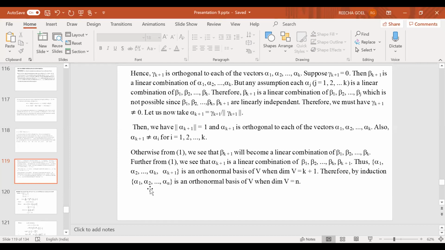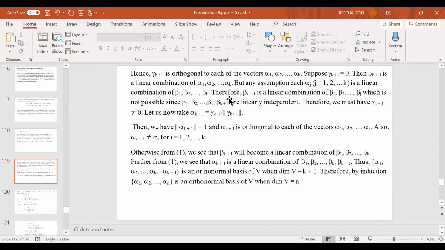So alpha 1, alpha 2, alpha n is an orthonormal basis of V because this set is orthogonal as well as the norm of each vector is going to be 1, and each alpha 1, alpha 2, alpha n can be written as a linear combination of basis vectors beta 1, beta 2, beta n, so they form a basis for V.